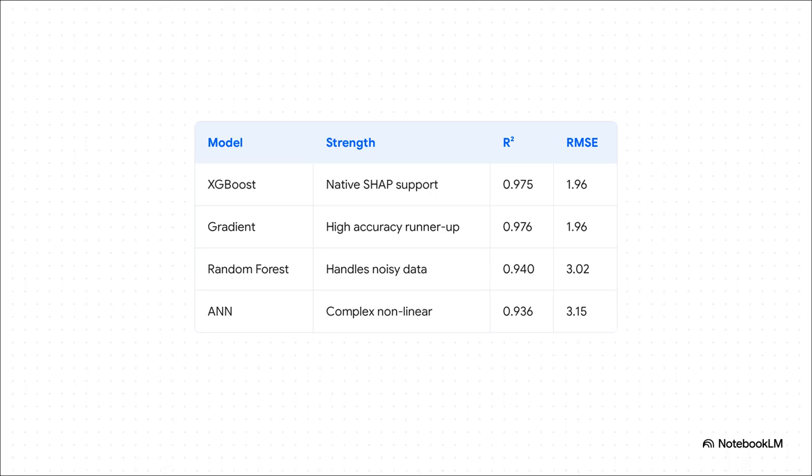It boasts an incredible R-squared of 0.975. That means it explains 97.5% of the variance in the WQI with a remarkably low root mean square error of just 1.96. But you know what its true superpower is for us engineers? Native SHAP support. It was literally built to integrate perfectly with the explainability tools we're about to use. Random forest and neural networks are great, sure, but XGBoost is exactly what you want for this job.